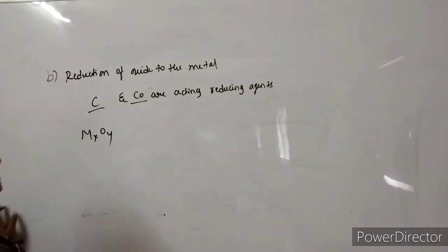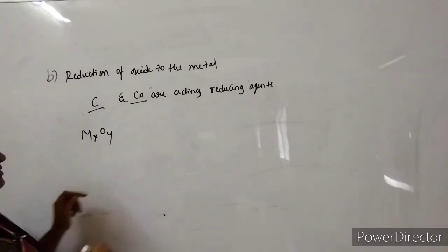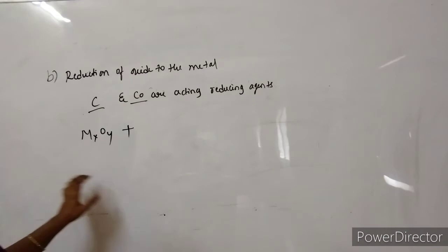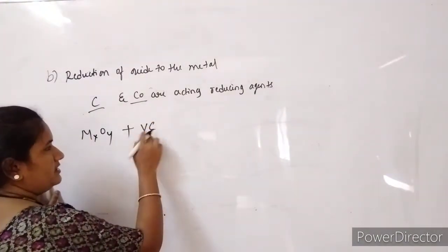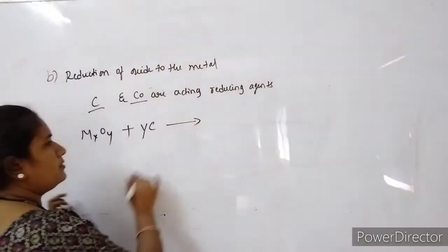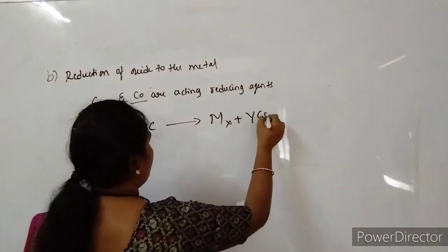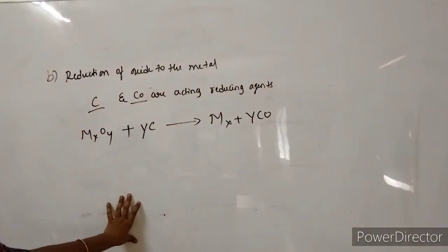MxOy, this is the metal oxide, where x and y are the number of metal and oxygen atoms. If it undergoes reduction in the presence of a reducing agent, if I take C as the reducing agent, then it will form pure metal with the liberation of y moles of CO. So the carbon monoxide is removed.